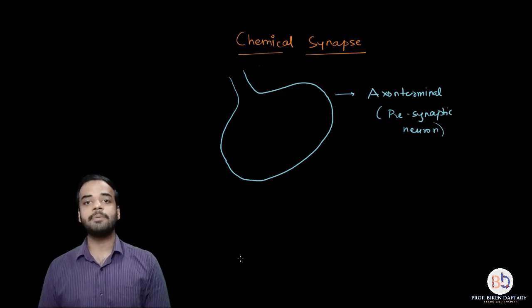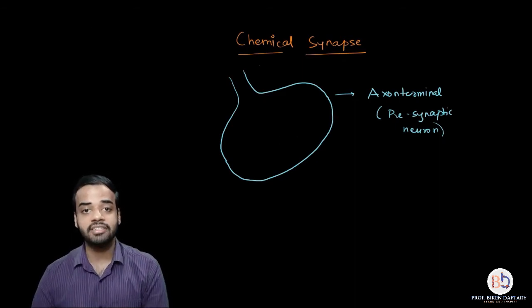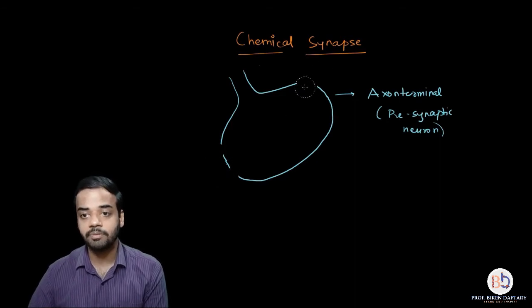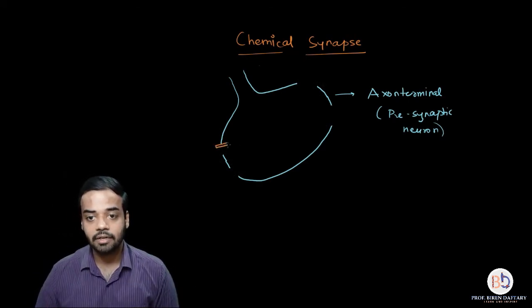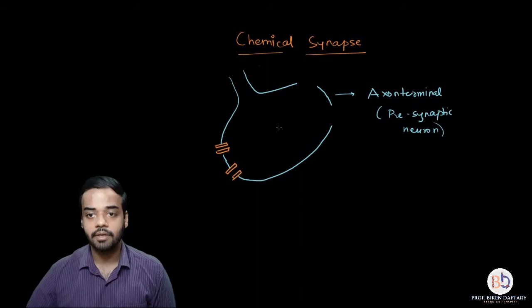Now this presynaptic neuron, which is present in the case of a chemical synapse, has certain channels inside the structure. So I'm just going to try and rub this off. What I'm going to show you is there are certain channels, or you can say gates, which are present. I'm drawing them with this orange color.